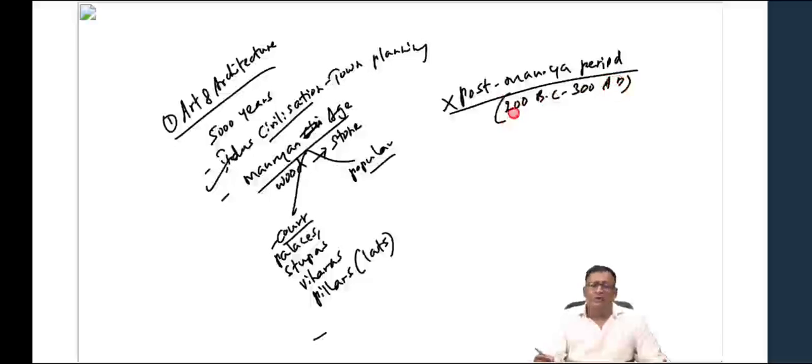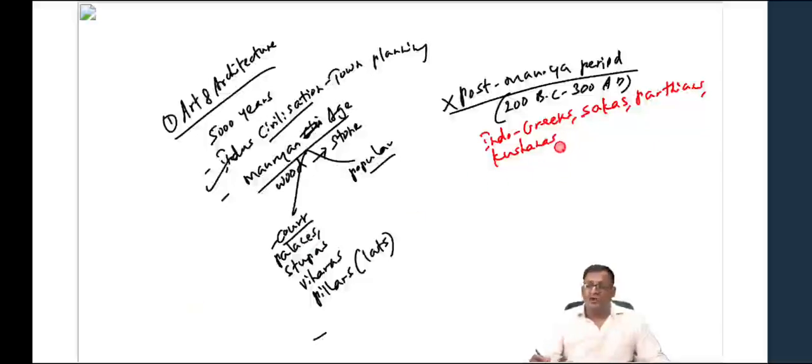During this period, a number of foreign tribes came to India. The Great Wall of China was completed around this time, and since the wall was built, it was difficult for Central Asian tribes to penetrate into China. They began to look for other areas where they could loot and plunder. So during this period, foreigners came into India, like the Indo-Greeks. Then the Shakas or the Scythians came, then the Parthians, and then the Kushanas. So what do we study as part of the post-Mauryan period?